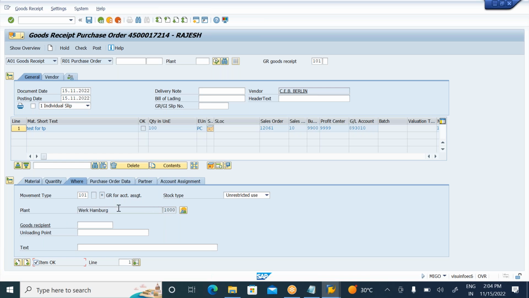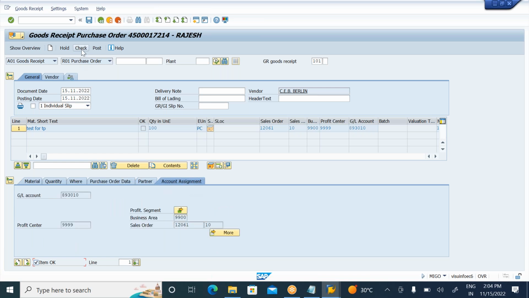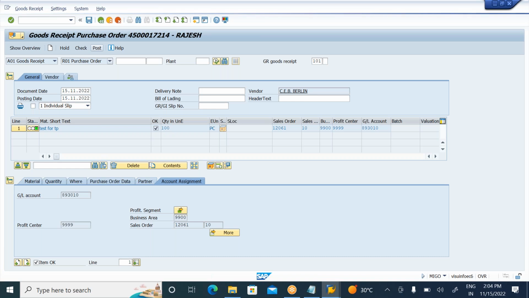Even if you receive it, the stock will not be updated. This goods receipt is only for record purposes. Here you have the purchase data, partner and account assignment, and you need to click on check. Post. So once it is posted also, the stock will not be updated. For record purpose only, we perform the goods receipt.